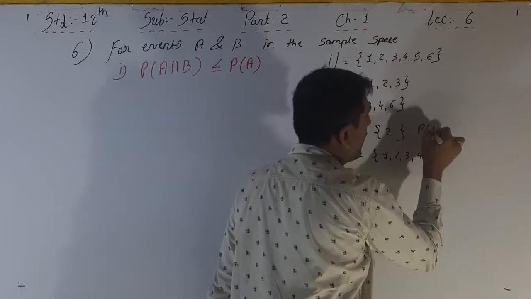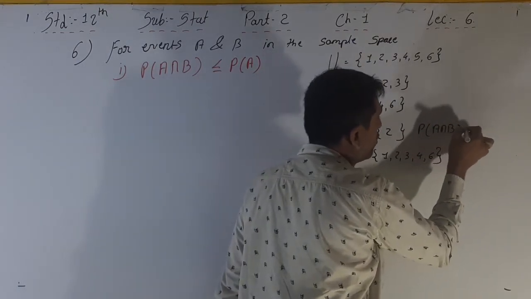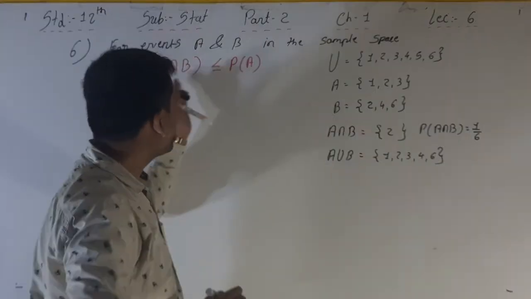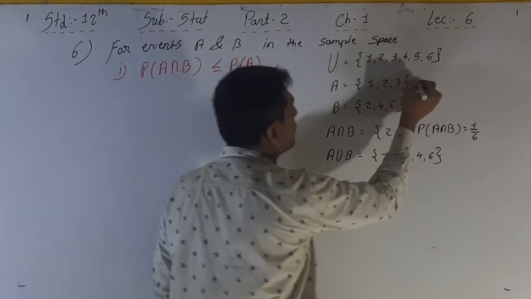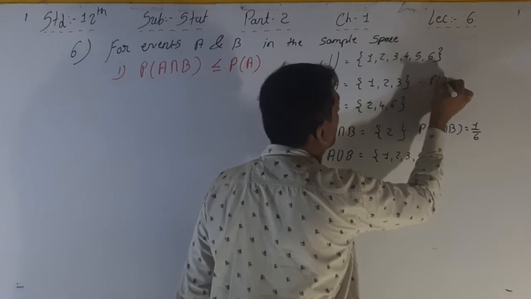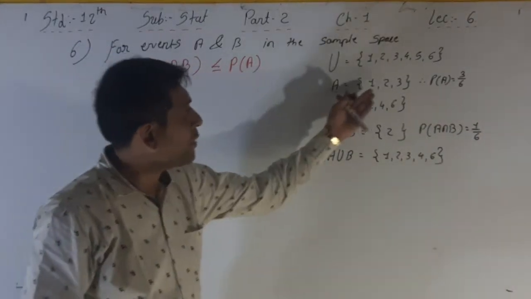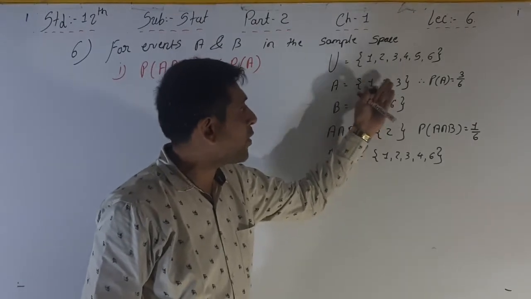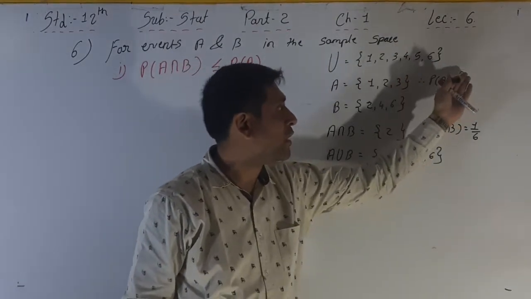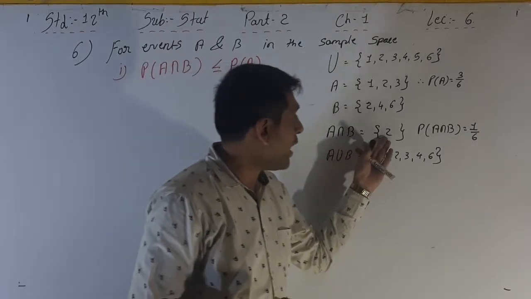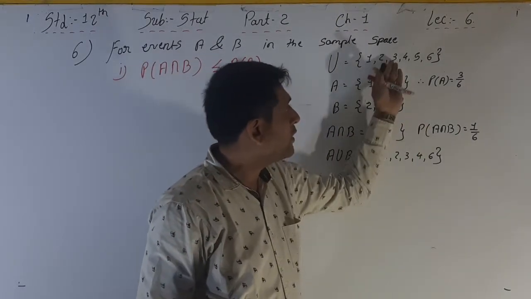Now what is the probability of A? 3 by 6. There are 3 favorable outcomes, and total outcomes is 6. So M upon N is equal to 3 upon 6, and here M upon N is equal to 1 upon 6.